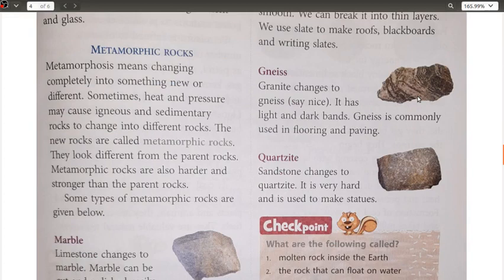Now we are going to start with the metamorphic rocks, which is here. Please have a reading of these metamorphic rocks, and thereafter we'll be starting with this. I'm just giving you 30 seconds for this, so please go through it and let us go ahead.